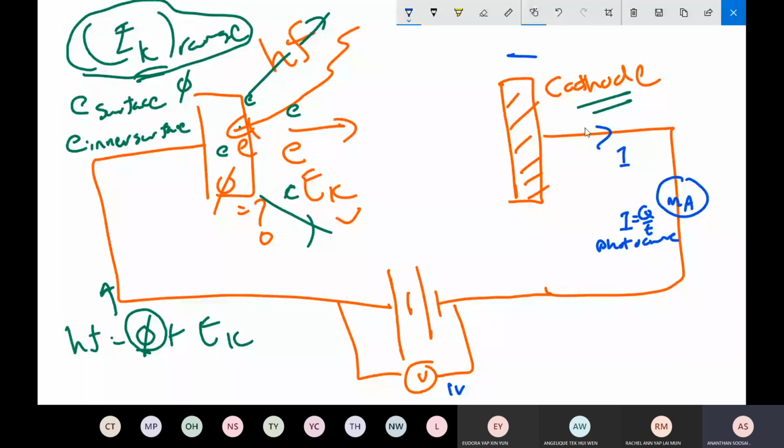So the most energetic ones will definitely reach the wire, but the less energetic ones can't reach the wire. That means what happened? The amount of charge reaching the wire will decrease or increase? It will start to decrease, because the less energetic electrons cannot reach the wire. More energetic ones will reach the wire. So what happened to the current here? The current on the milliammeter will start to decrease.